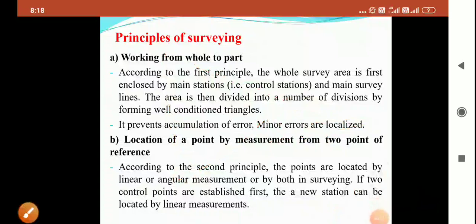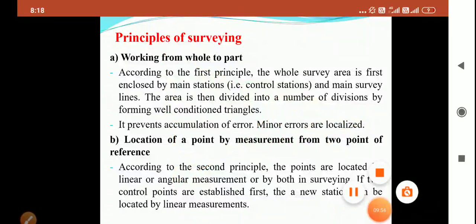So this is the fundamental concept of survey in civil engineering.